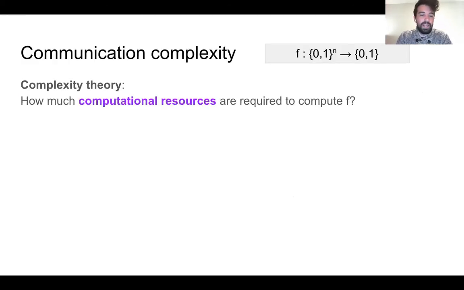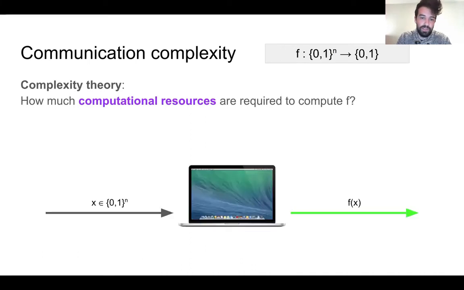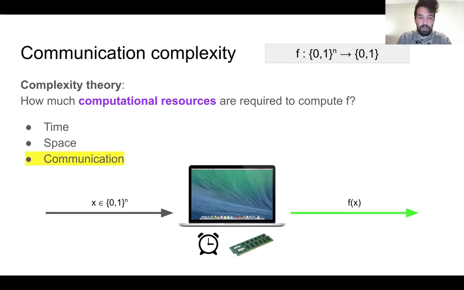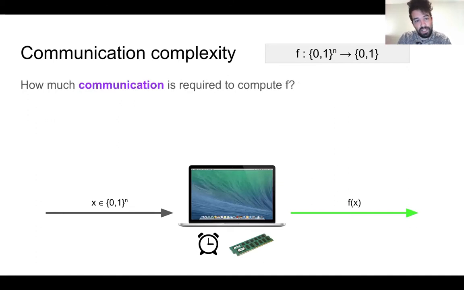So let's get started. In complexity theory, one of the fundamental questions is how much computational resources are needed to compute some Boolean function? Now, typically, some computational resources that might be considered are time or space, namely memory. Here, we'll be concerned about how much communication is necessary. And indeed, communication complexity concerns itself with how much communication is required to compute such a function.